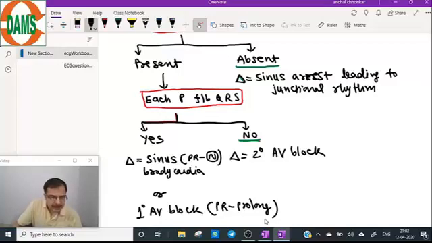Follow these simple three basic steps, but how to know these steps? You should have a proper understanding of the mechanisms of the bradyarrhythmias. Revise it two or three times, and you can easily make a diagnosis. Such simple questions come in your exams. No atypical cases will be given to you, no complicated arrhythmias will be given to you, but before that you should develop confidence in your mind that you can solve arrhythmia questions.